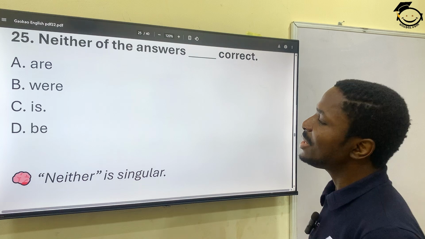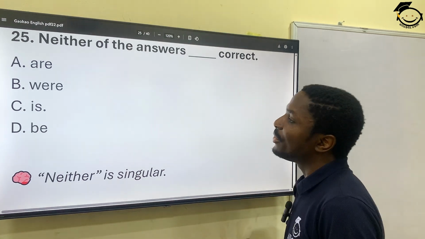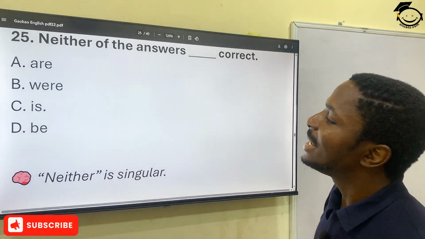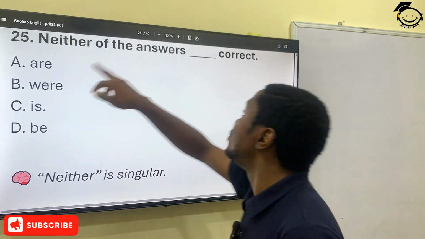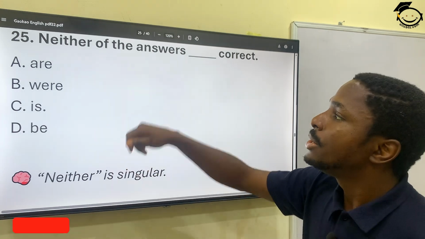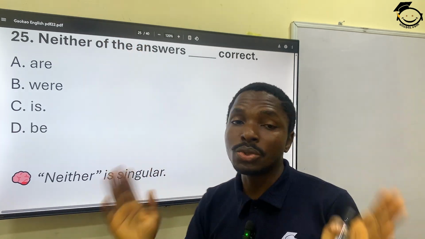25. We've seen something like this a while ago. Neither of the answers dash correct. Neither of the answers are correct. Neither of the answers were correct. Is correct, because it's neither, it will be is. That means not one. I have made so many videos on this. So neither means not one, and is often between two.